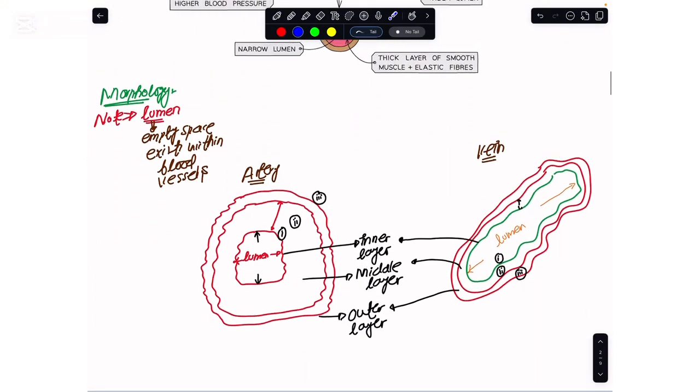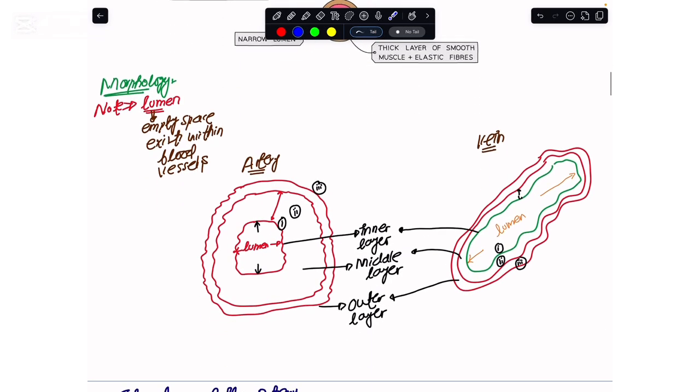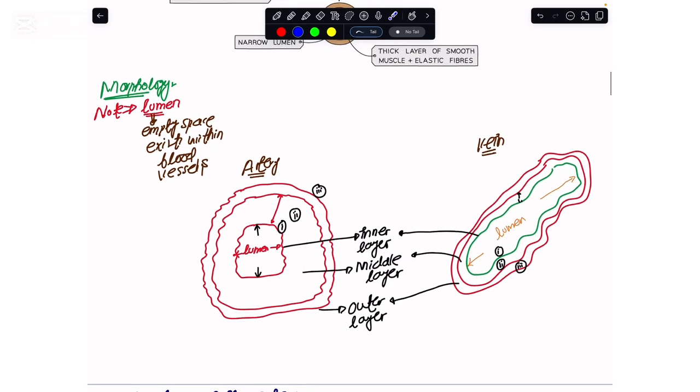Now if I show you the bigger diagram of the artery and the bigger diagram of the vein, no matter whether we have an artery or a vein, their wall comprises three layers. Like for the arteries, I have this inner layer, and for the vein, again, I have this inner layer.